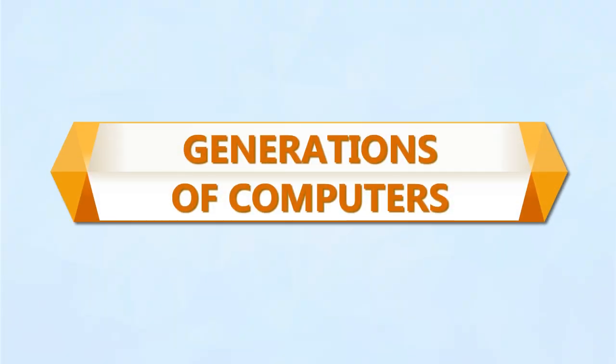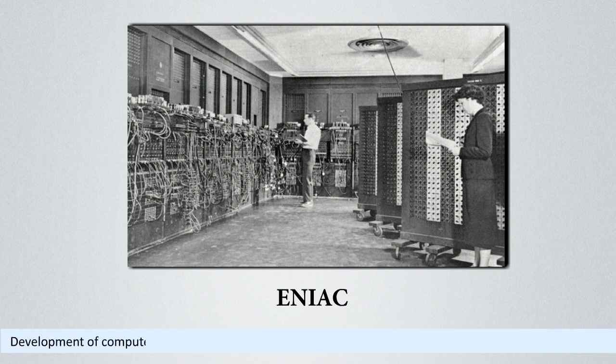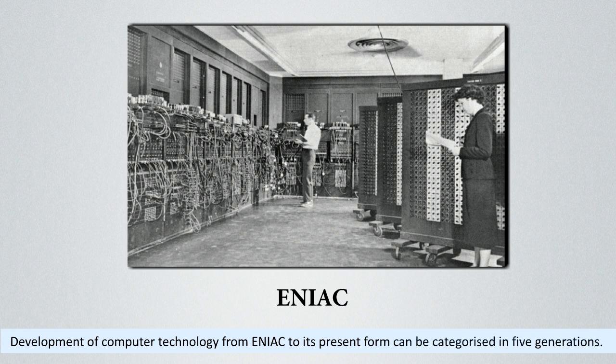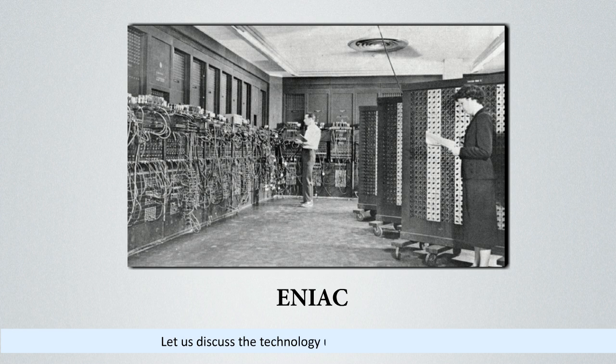Generations of computers. Development of computer technology from ENIAC to its present form can be categorized into 5 generations. Let us discuss the technology used in each generation.